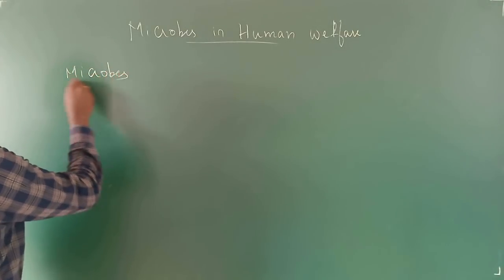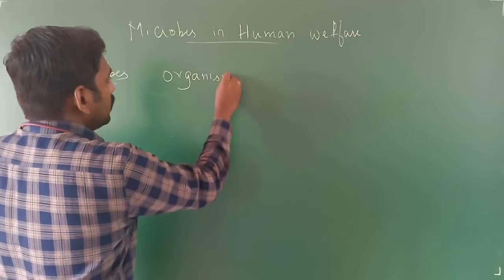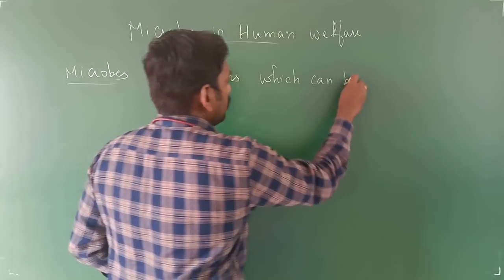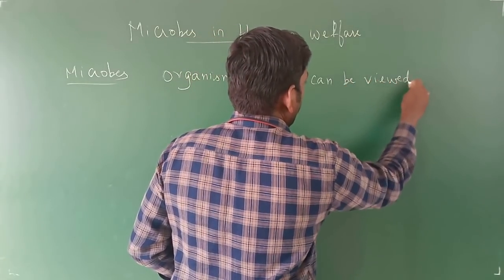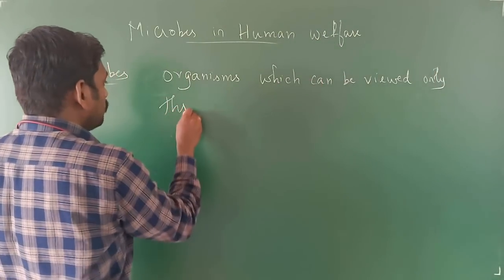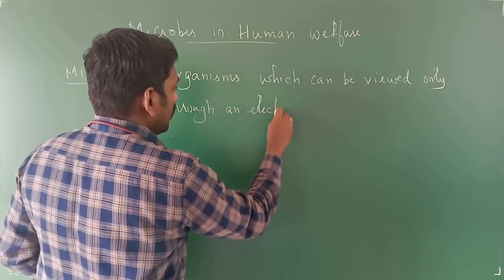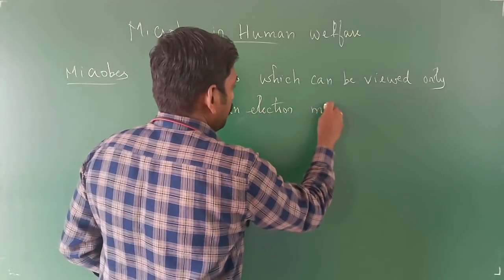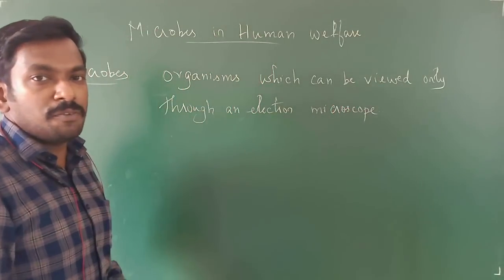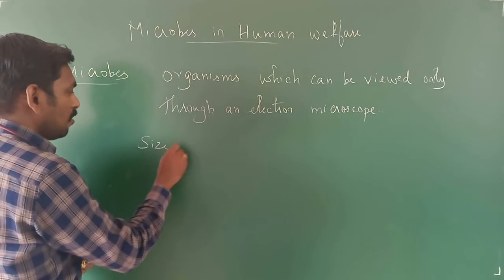What are these microbes? Microbes are the organisms which can be viewed only through an electron microscope. Because these organisms cannot be viewed with our naked eye, because their size is very small.